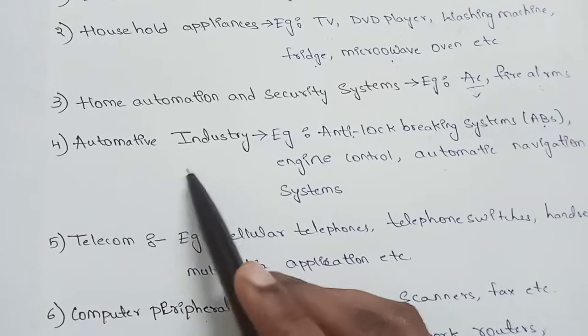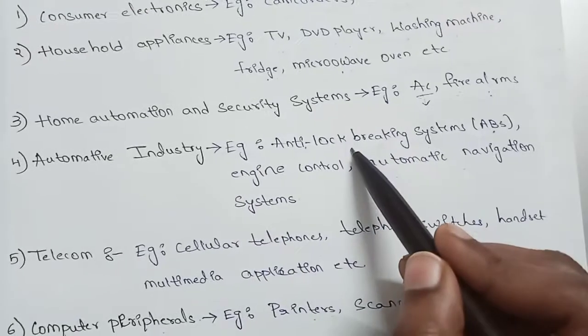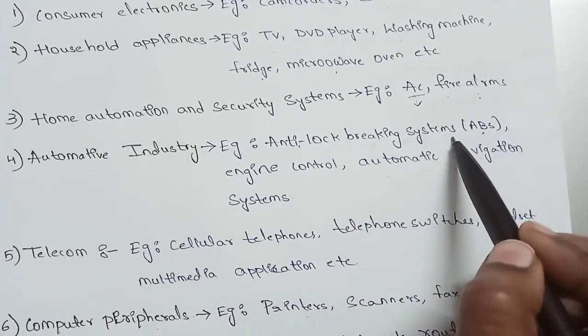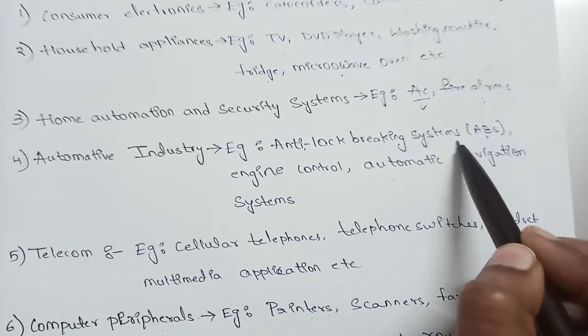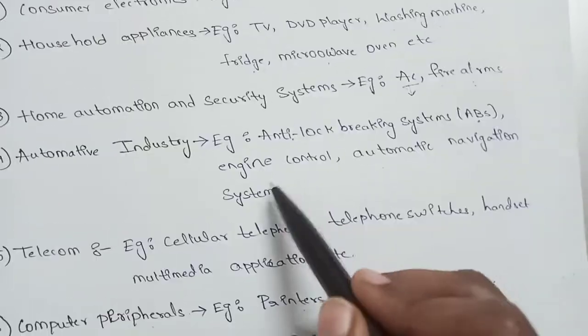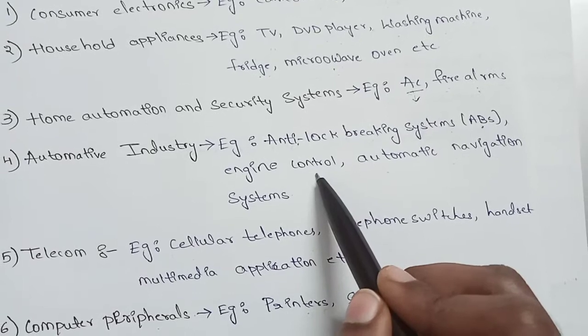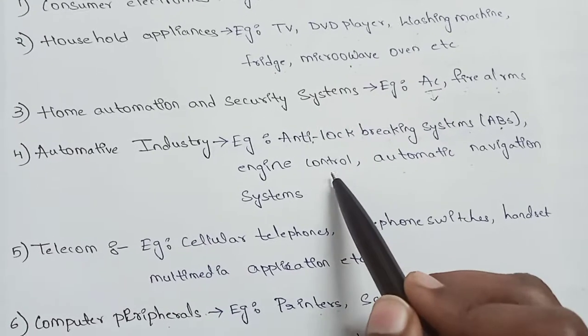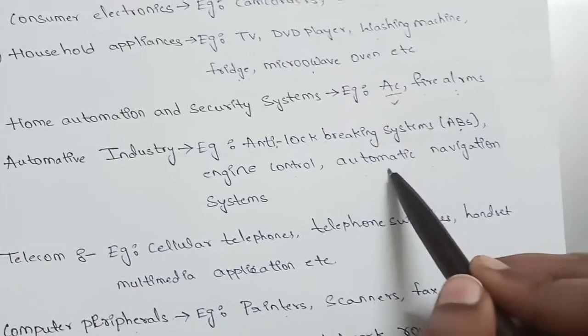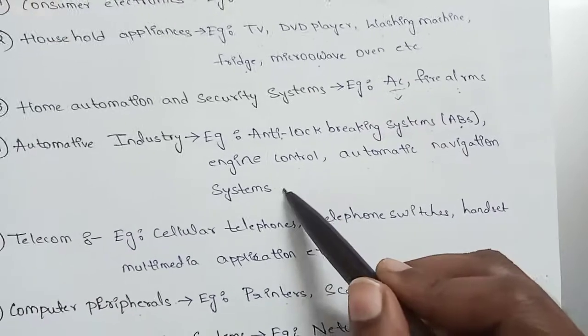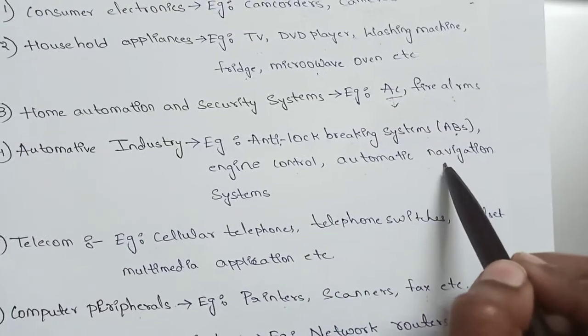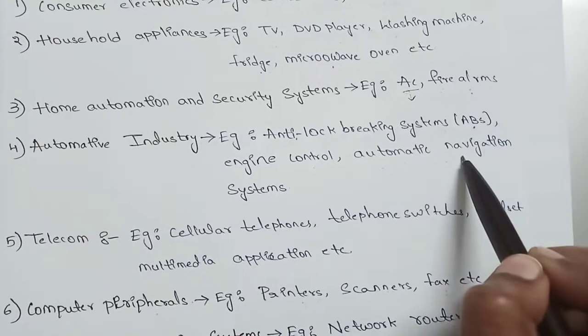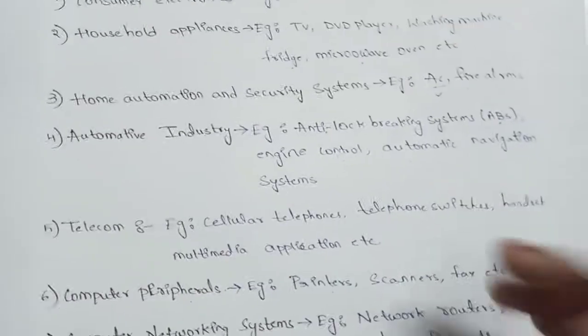And automotive industry, that is anti-lock braking system, that is used in the vehicles for the anti-lock systems. And engine control, it is used in the industries to control a few engines. And automatic navigation systems may be used in the mobile phones to find the destination.